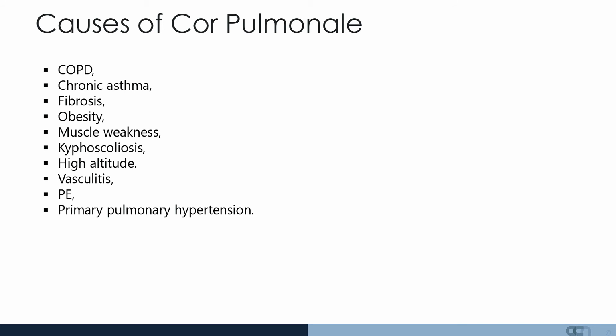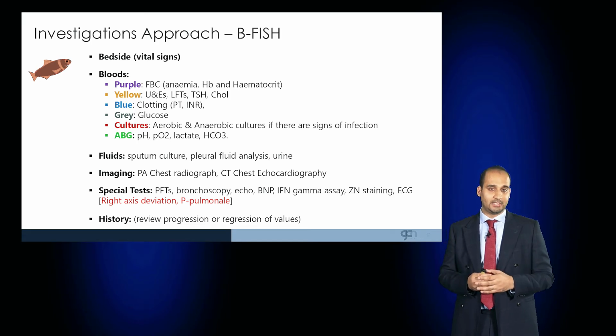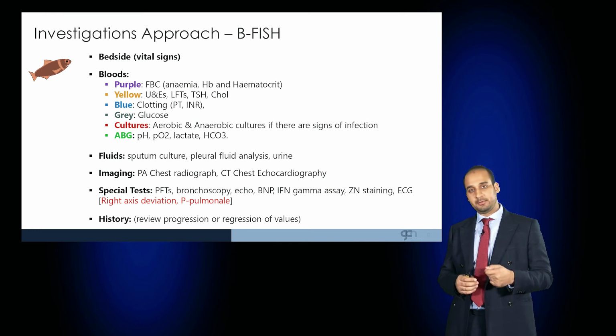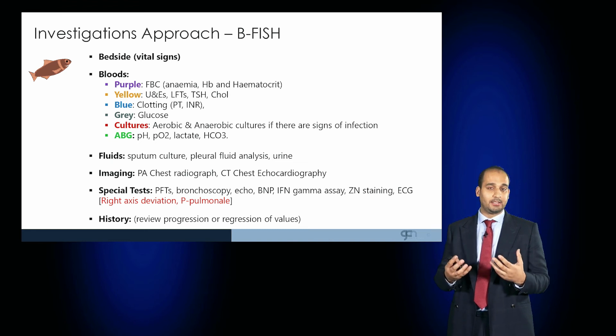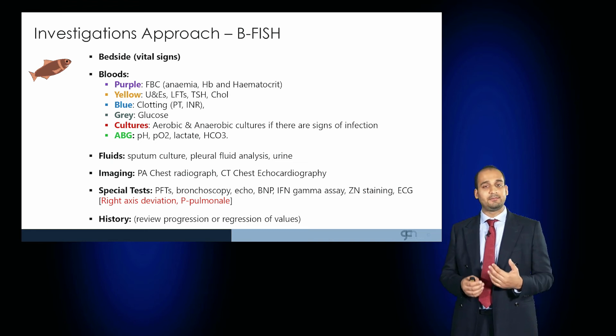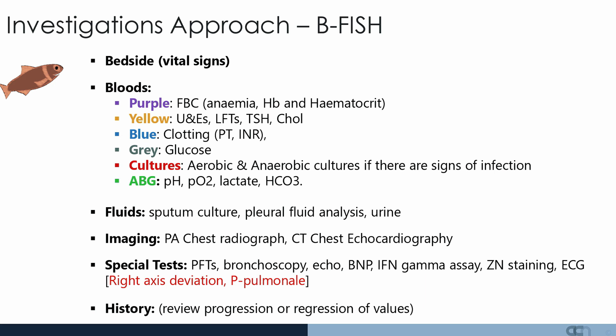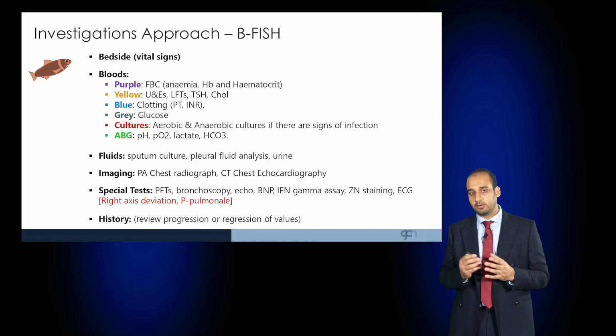So to investigate, a whole series of investigations are required to help pinpoint the etiology. Bloods could help determine whether there's an anemia. The hematocrit can help determine the degree of anemia. Urea and electrolytes, LFTs, thyroid function tests, clotting, glucose, cultures if there's signs of infection, and importantly an arterial blood gas can help determine the pH, the PO2, the PCO2 and the lactate and the bicarbonate, which can give an overall clinical picture of how well or unwell the patient is.